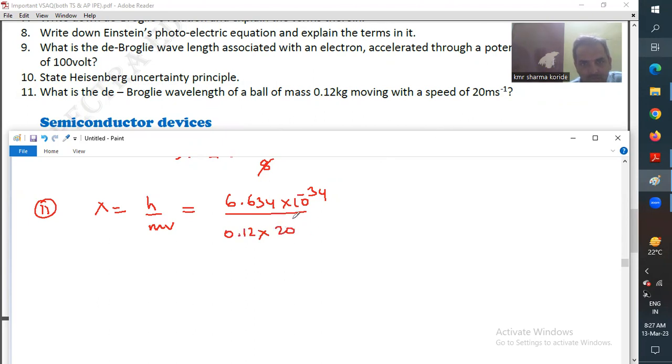So we can make it 1.2, and this is going to be 2.4 roughly. 6.634 into 10 to the power of minus 34 divided by 2.4.